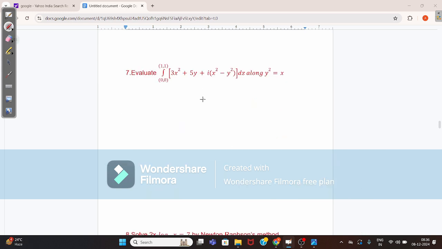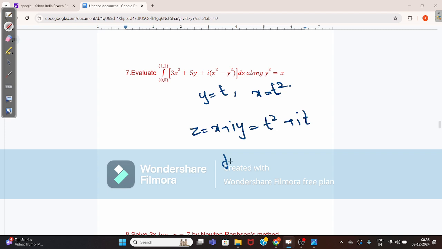Now consider y equals t here, x equals t square. Okay, so z equals x plus i y, which equals t square plus i into t. So dz equals dz by dt into dt. So this value becomes 2t plus i. Substitute all these values in this equation.